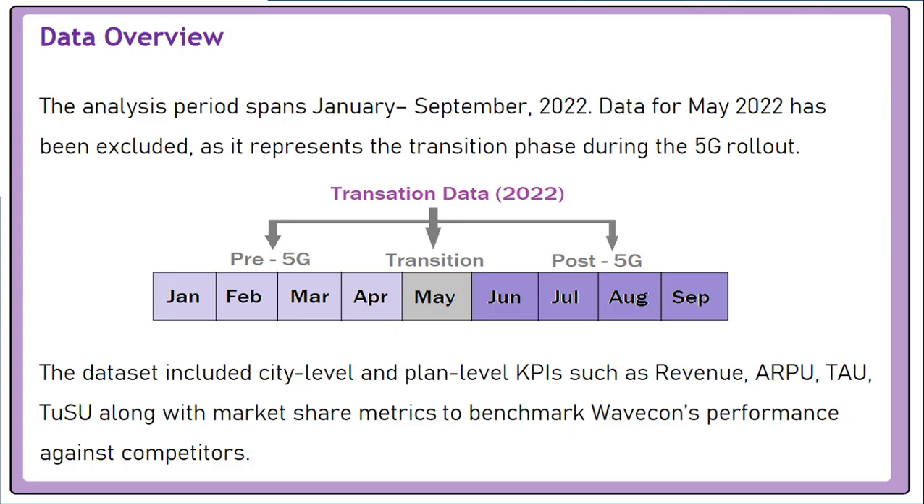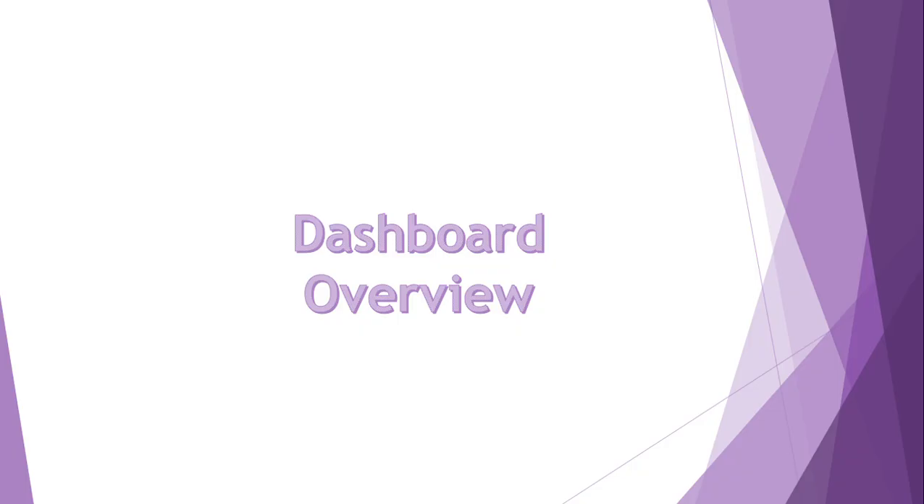The data set included city level and plan level KPIs such as revenue, ARPU, that is average revenue per user, TAU, that is total active users, and TUSU, that is total unsubscribed users. Also, we have market share metrics to benchmark Wavecon's performance against competitors. So first we'll look at the dashboard overview.